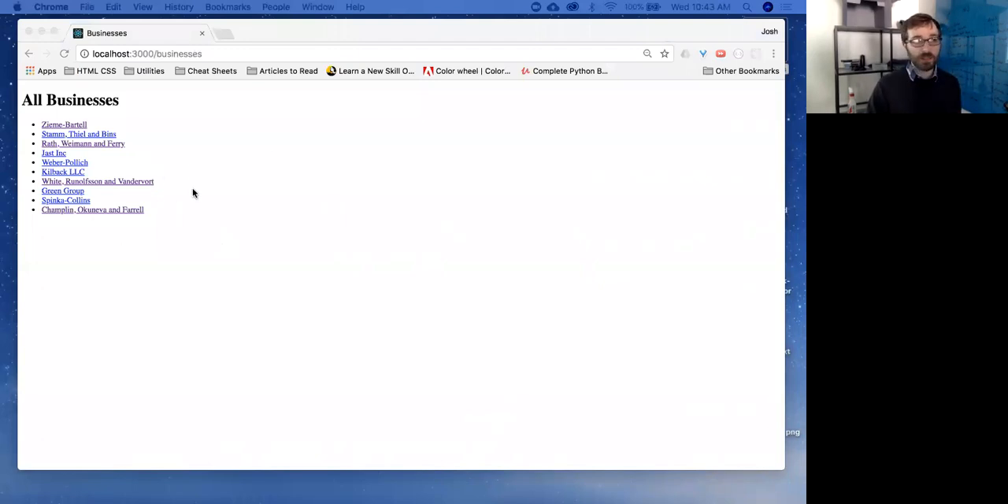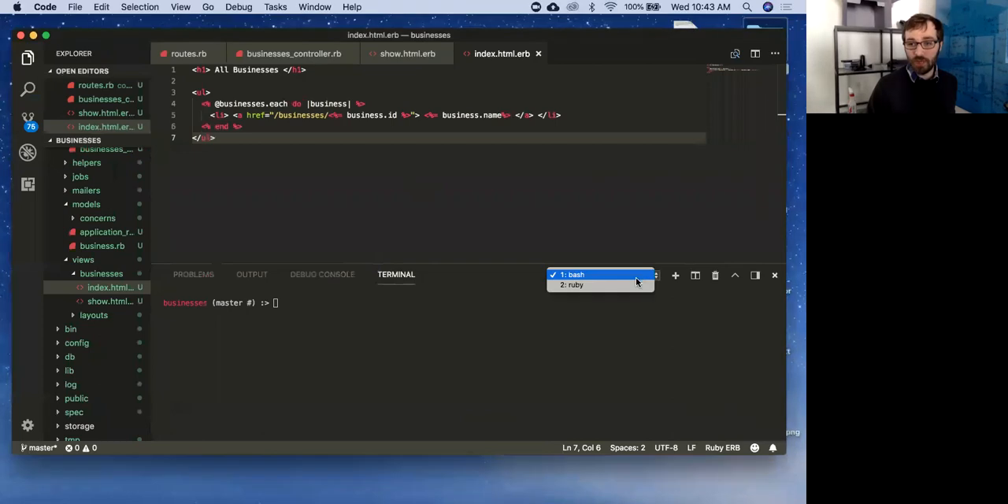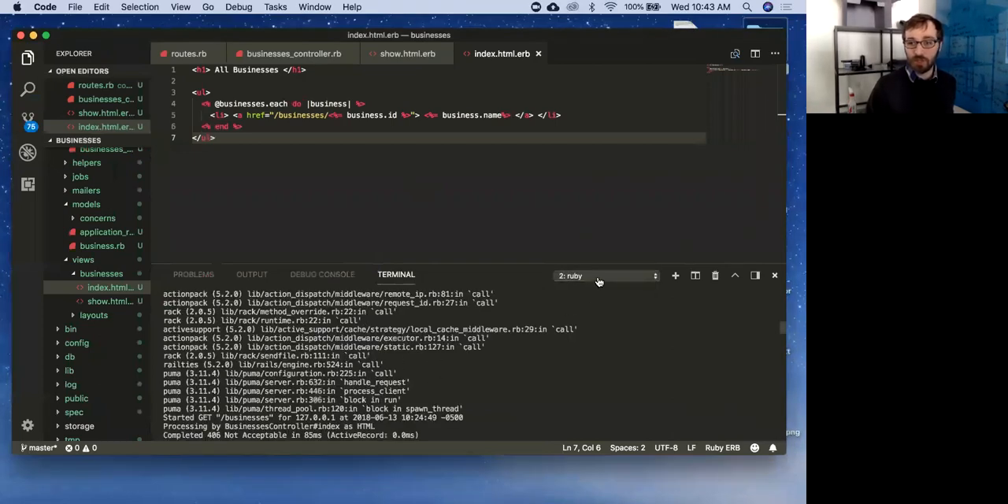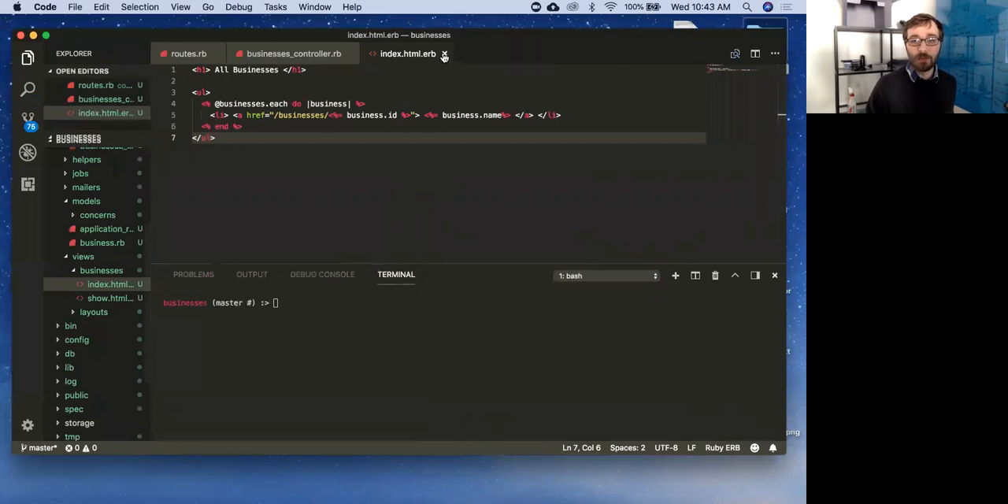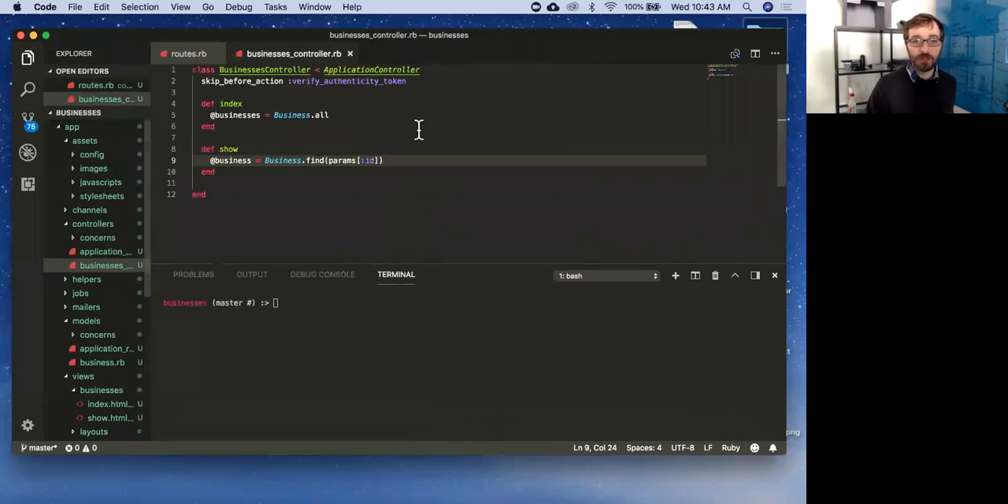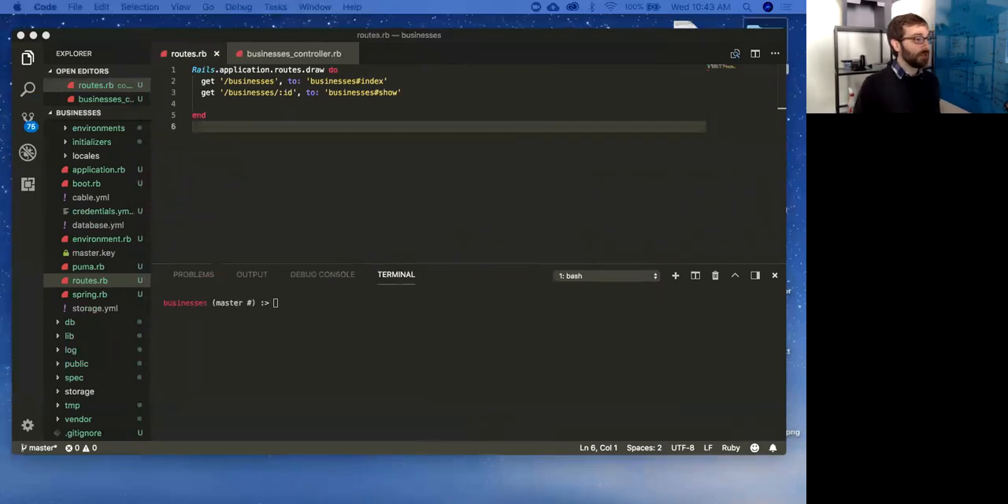Now things that are already in my database, I can very easily access. Also, just know we have not restarted our server this entire time, so everything we've been doing has been updating, which is very nice. I'm going to get rid of show. I'm going to get rid of index. We're not going to use those right now. We're still going to be living in our businesses controller, and we're still going to be messing with our routes. So the next thing I want to do is create a new business.